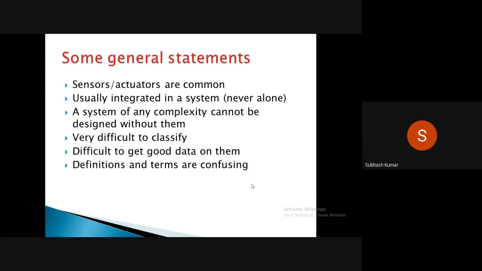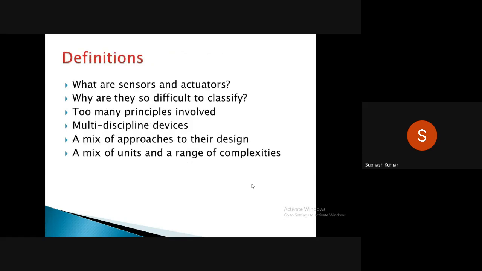So these are the general statements. The contents of the lecture are: what are sensors and actuators, and why are they so difficult to classify, which we will see.